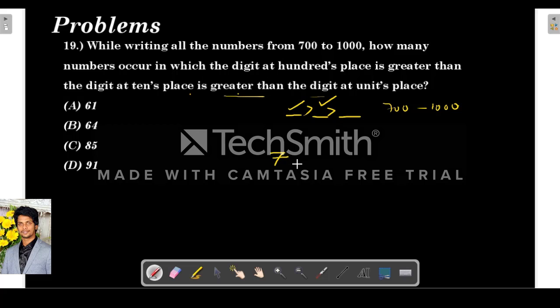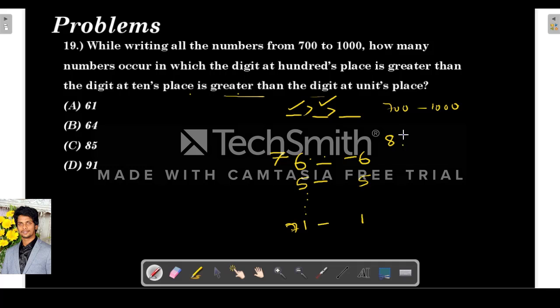If for example the number starts with 7, then obviously the next possibility is 6 here. So here it can be 0 1 2 3 4 5 6. Sorry, 0 1 2 3 4 5, because it should be greater than this. So a total of 6 possibilities are there. If 5 comes, then 0 1 2 3 4, so 5 possibilities are there. Like that till 1. If there is 1, then the only possibility is 0, so 1.